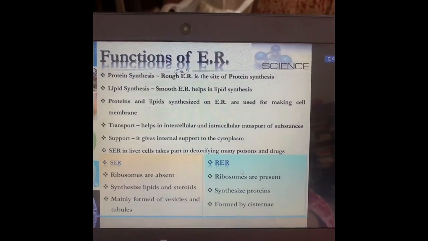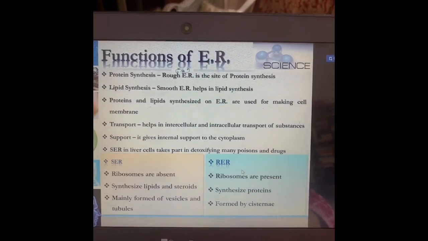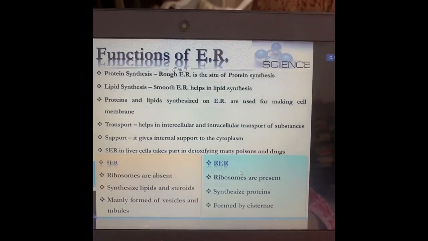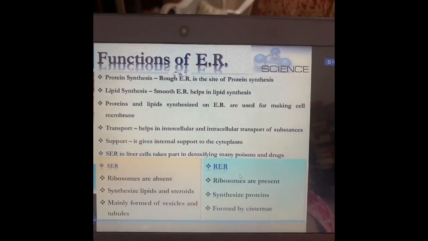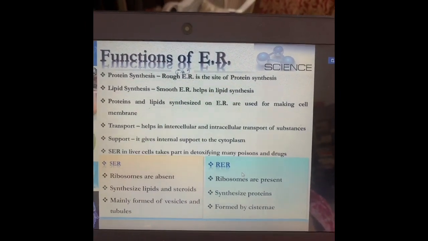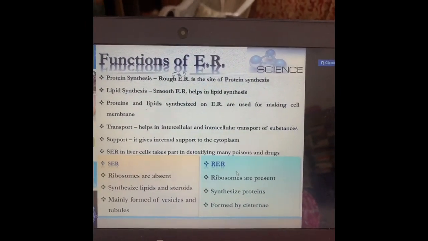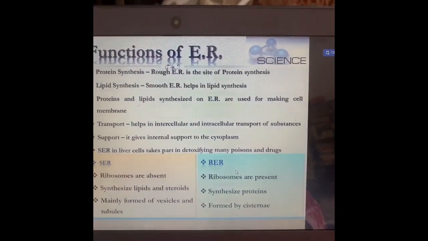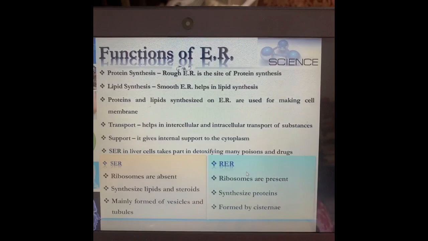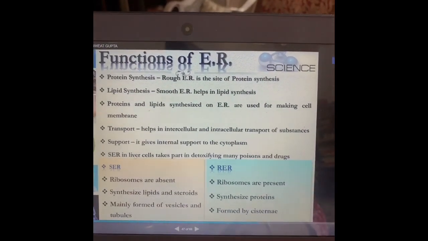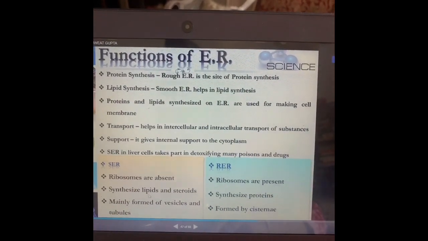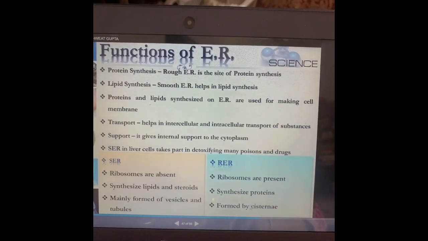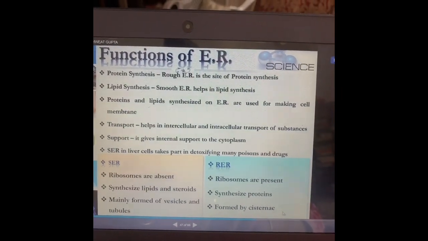In smooth endoplasmic reticulum, ribosomes are absent. In rough, ribosomes are present. In smooth endoplasmic reticulum, lipids and steroids are synthesized. In rough endoplasmic reticulum, proteins are synthesized. Smooth endoplasmic reticulum is formed of vesicles and tubules, and rough endoplasmic reticulum is formed by cisternae.